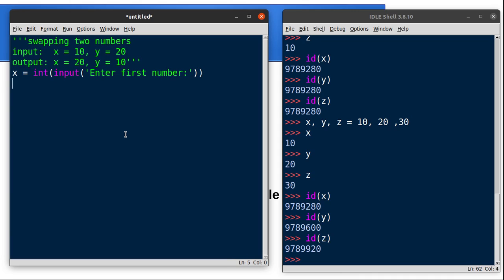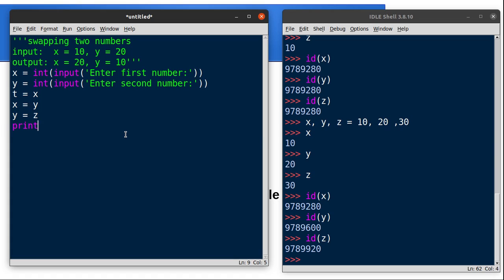Write another line to read the second number from the user, y. To swap two numbers, we know we use a temporary variable. So t is equal to x, x is equal to y, y is equal to t.